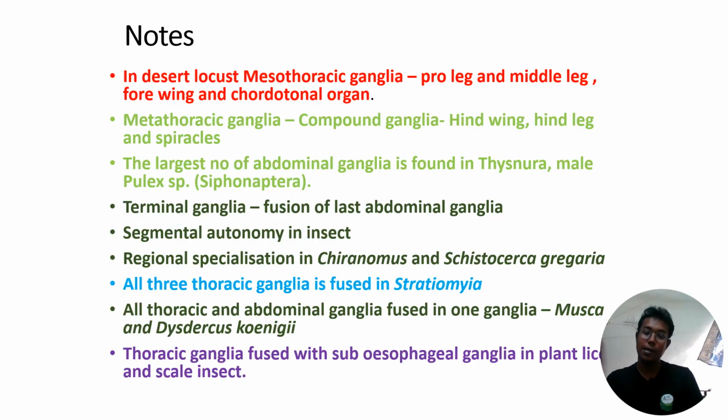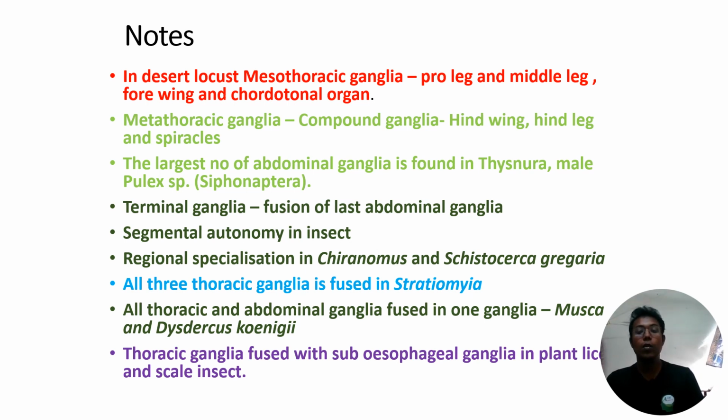Then there are some important points regarding the central nervous system. You have to remember that. In the desert locust there are 3 thoracic ganglia: prothoracic ganglia, mesothoracic ganglia, metathoracic ganglia. The mesothoracic ganglia conveys the nerves to the forelegs, mid legs, forewings, and various types of chordotonal organs. Chordotonal organs we have read in the sensilla. It is a different type of sensilla, a type of mechanoreceptor.